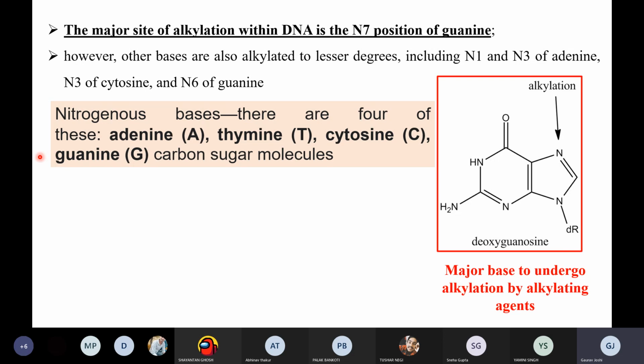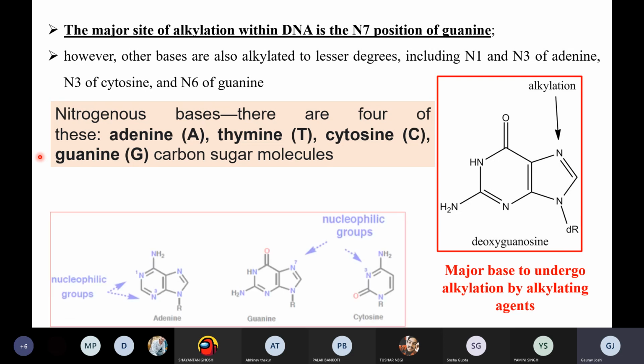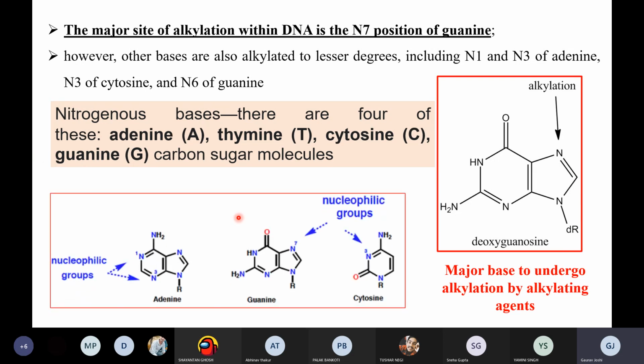These are other sites. For example, here we have different nucleophilic centers in the cytosine, in the guanine, or in the adenine. They can have one nucleophilic site or more than one nucleophilic site where the alkylating agent can act.